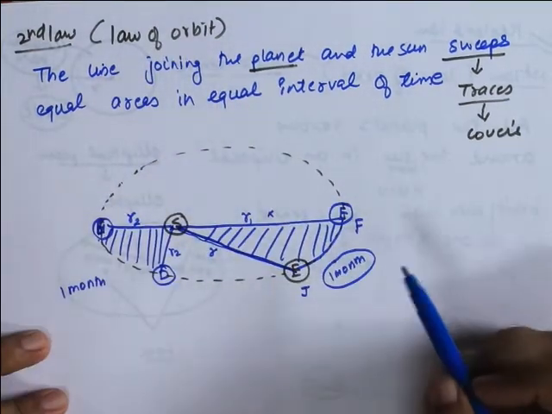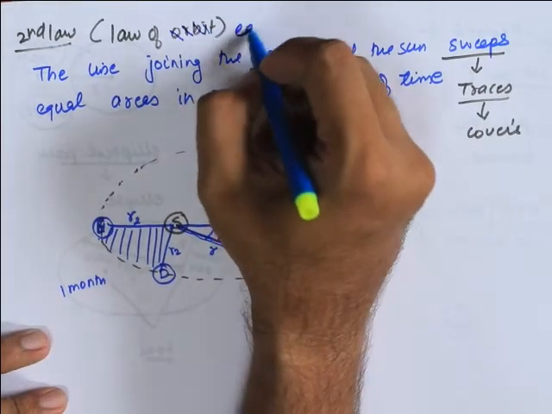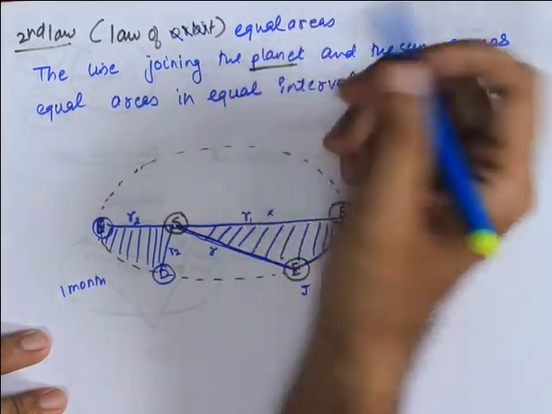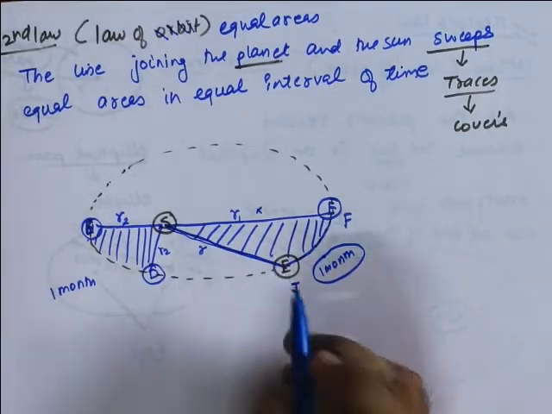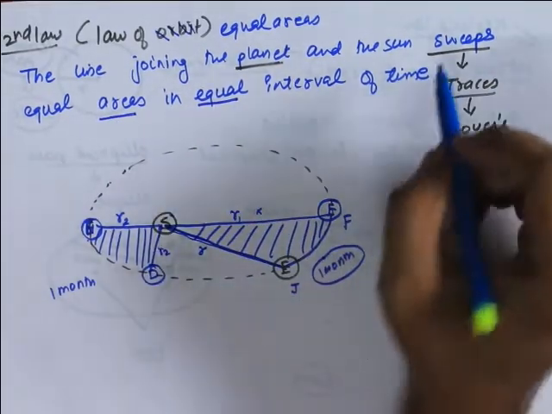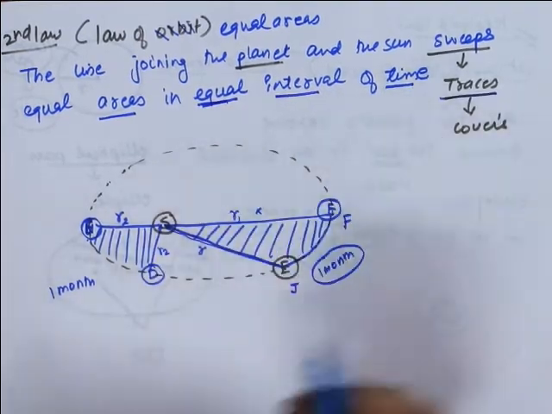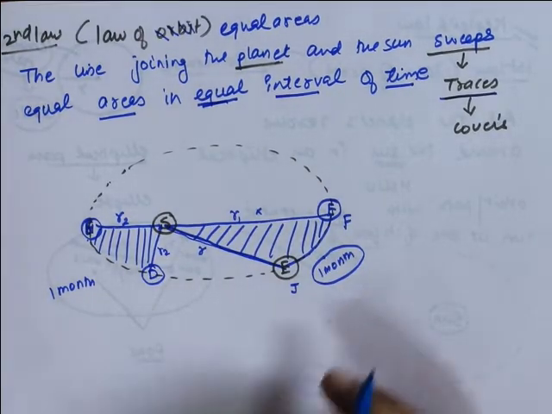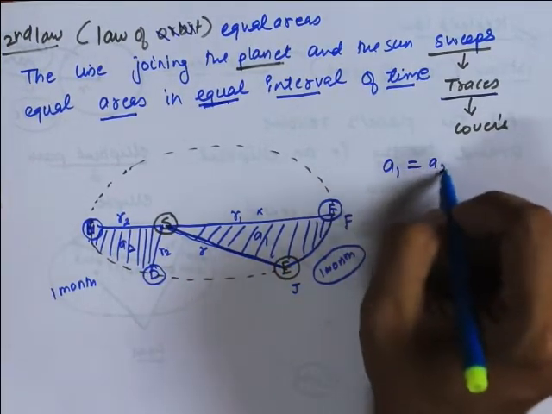So this second law says that, this is not the law of orbit, this is the law of equal areas. The law of orbit was the first one. So the second law says that equal areas are swept in equal intervals of time. Equal areas are traced in equal intervals of time. That means this area A1 and this area A2 are both equal. That is what it means to say.